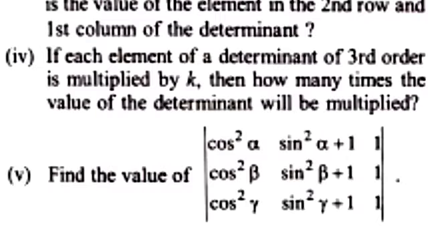And next are the fourth and fifth: if each element of a third order determinant is multiplied by k, how many times will the value of the determinant be multiplied? That means this will be k cubed. And next one is a very easy question. You can find the value by creating two zeros, because in the third column all elements are 1.